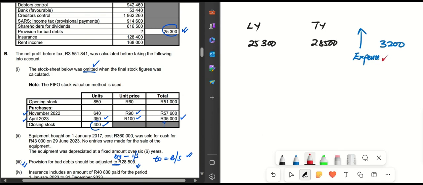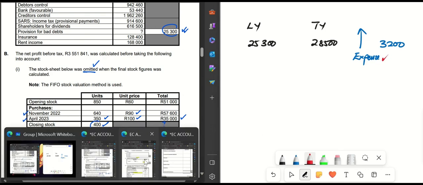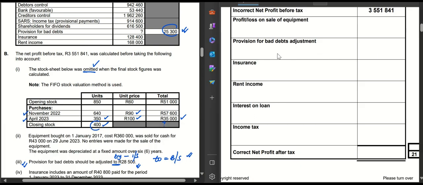So when I'm doing my provision for bad debts adjustment in my correct net profit calculation, I'm saying I have an increase in provision for bad debts, which is an expense. So I'm going to say 28,500 minus 25,300. The difference is 3,200, which we have agreed is an increase, so an expense of 3,200.